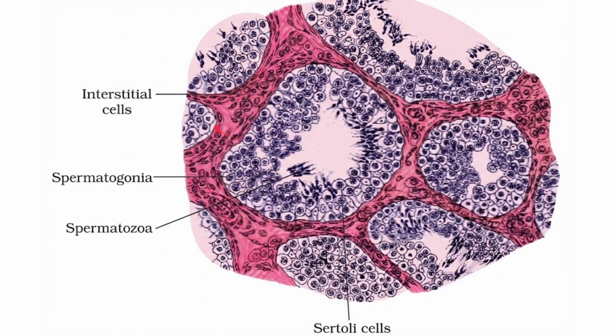Then whatever cells are present in this red colored space, that is the intertubular region or interstitial space, those cells are Leydig cells or interstitial cells. This also we already know. Interstitial cells are Leydig cells. Yes, I think it is clear.